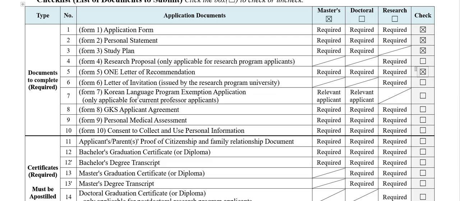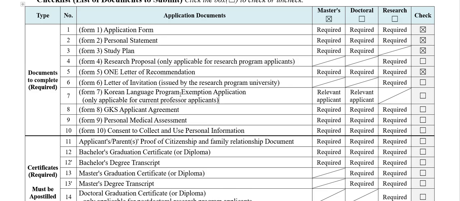This year they gave a Korean language program exemption only for current professor applicants, the ones currently working as a professor and applying for a relevant masters or doctoral program, not for research. Only for them is the Korean language program exempted.